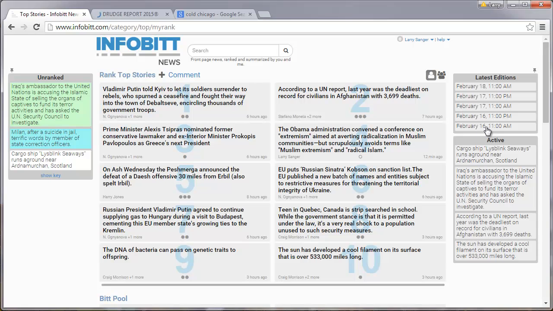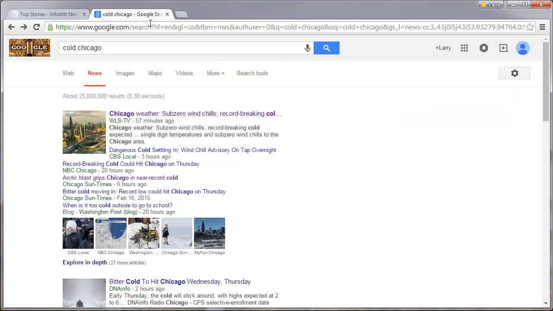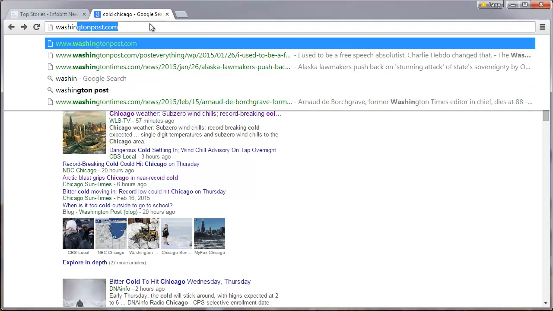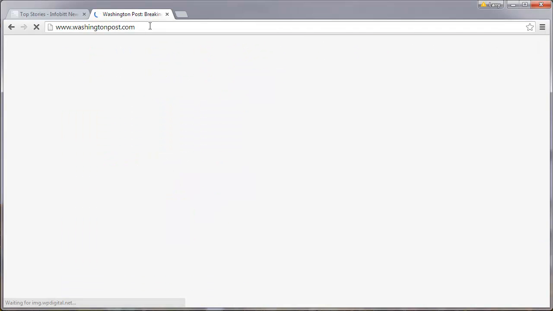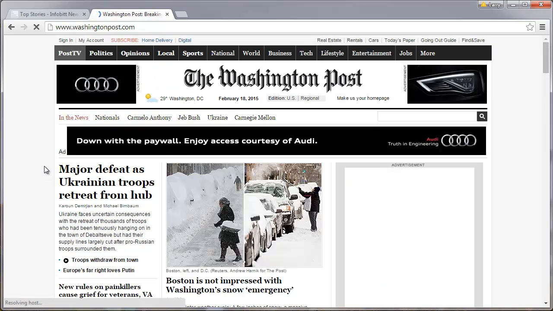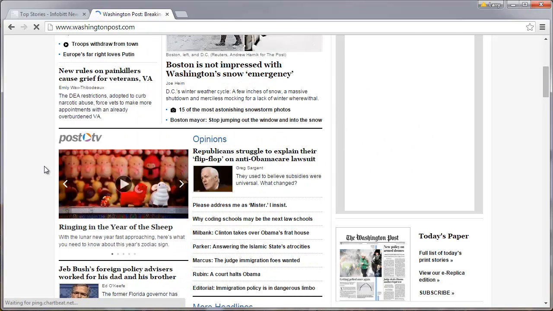So I hope this has been helpful in giving you an idea about how you might go out and find the news. There are many, many other sources, of course, that I could use. Not infrequently, I will go straight to the Washington Post, and I think they actually do a pretty good job at actually highlighting the important news.